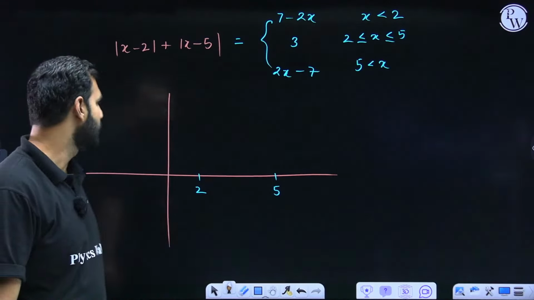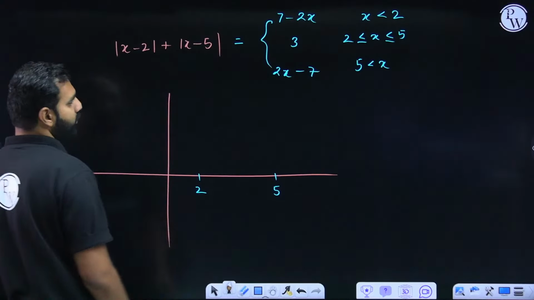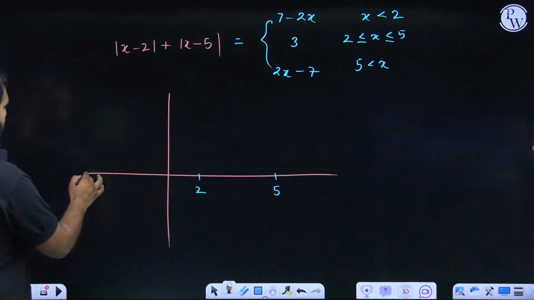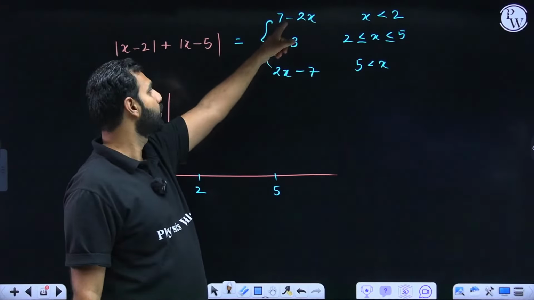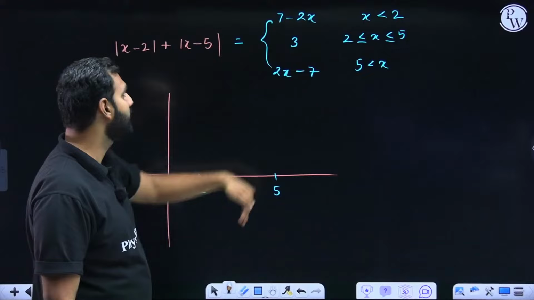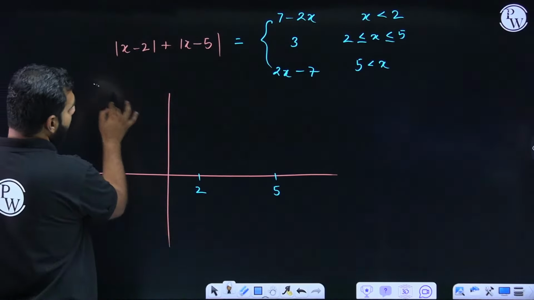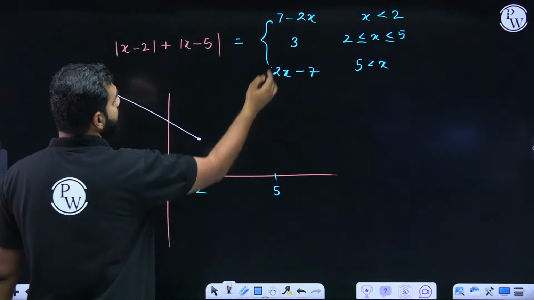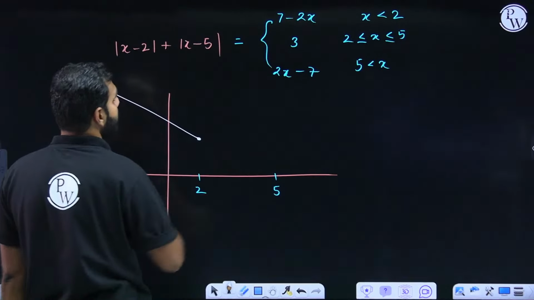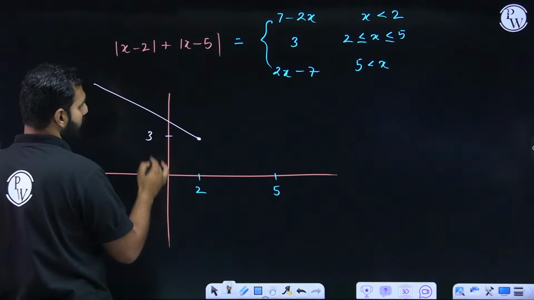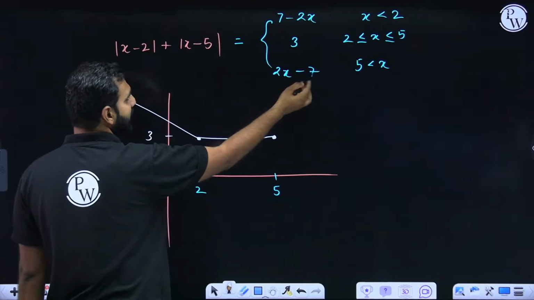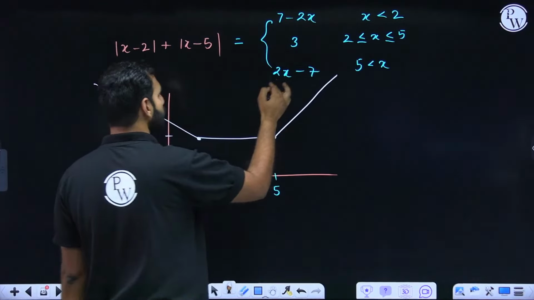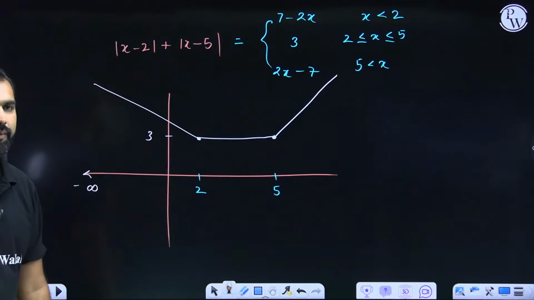Now if I try and draw these graphs, what do I get, students? First of all, for all the values of x which are less than 2, I can see a line having negative slope, which means it is decreasing. So it will be like this only. And here at 2, what will be there? At 2, it will be 2 into 2, 4. 7 minus 4 is 3. So I'll be getting it as 3. From 2 to 5, it stays at 3. And at 5, 2 into 5, 10. 10 minus 7 is 3. And it goes like this because the slope is positive. So this is how the graph will be drawn.